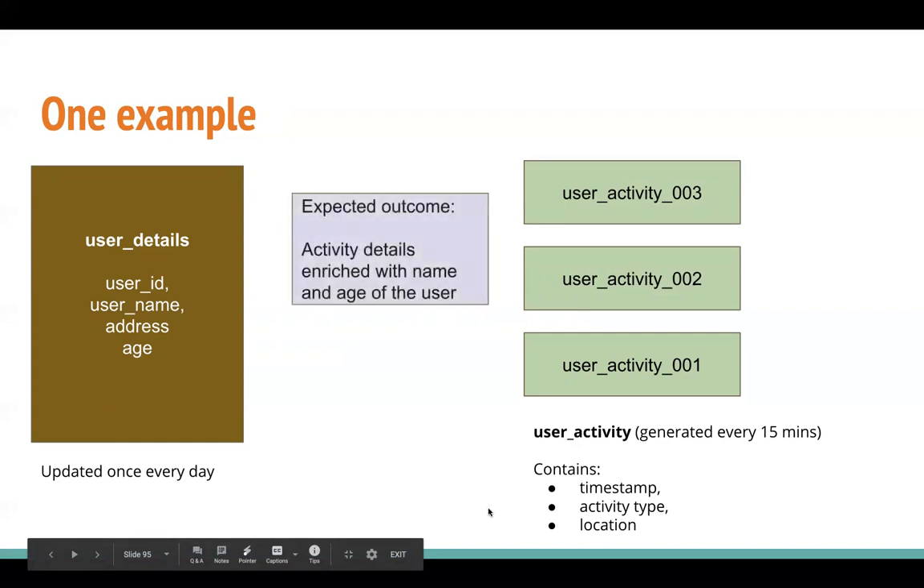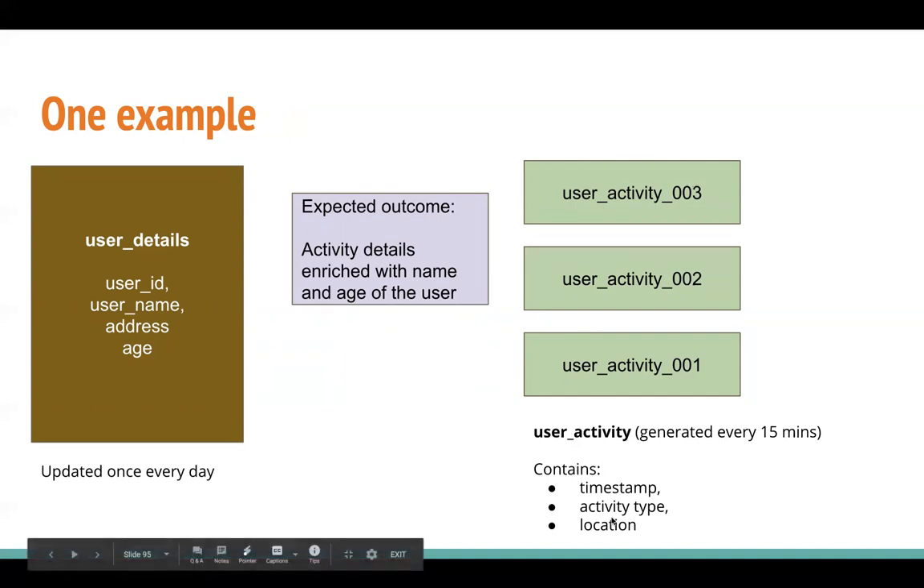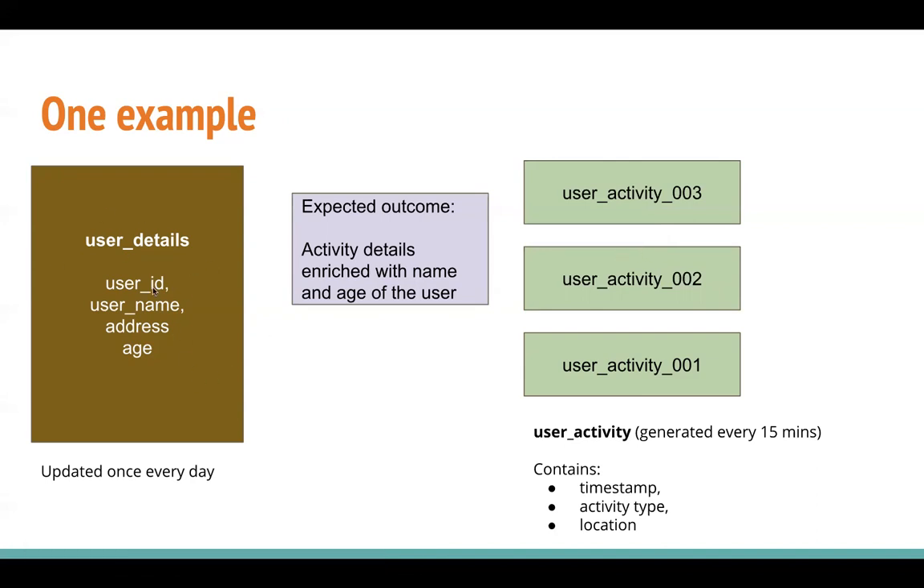And now we need to join these two tables, user details with user activity, on the basis of the user ID, so that we can get the activity along with the age of the user and name of the user. Remember, in the user activity, we don't have the name or age. We have the user ID, and in the user details, we have the user ID corresponding to which there is user activity.